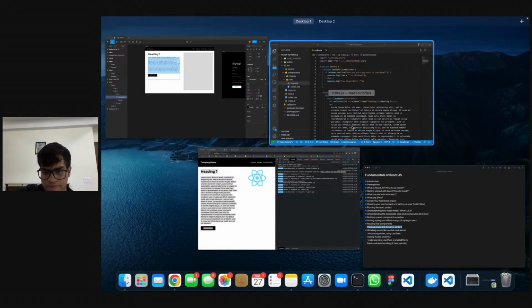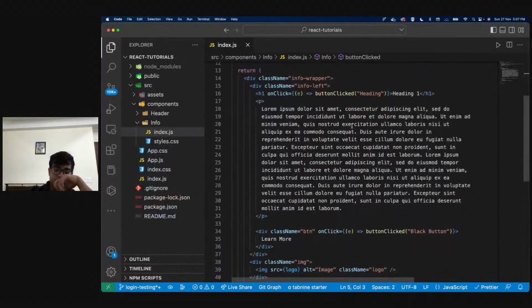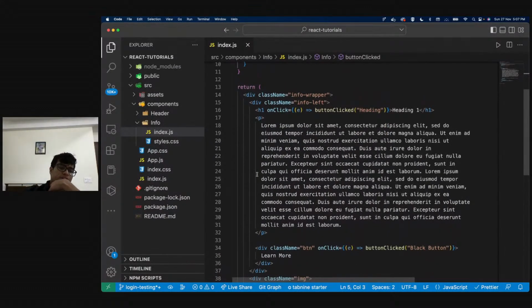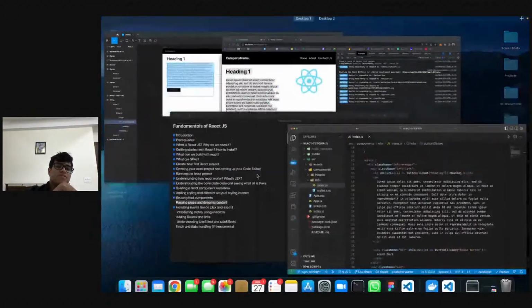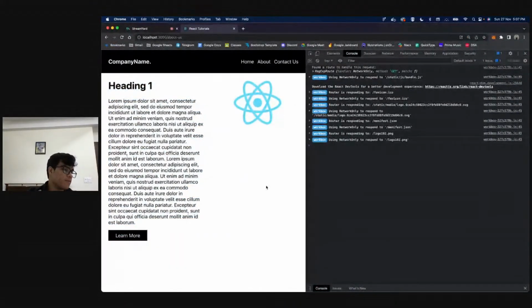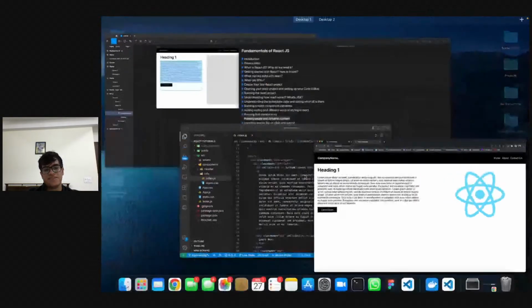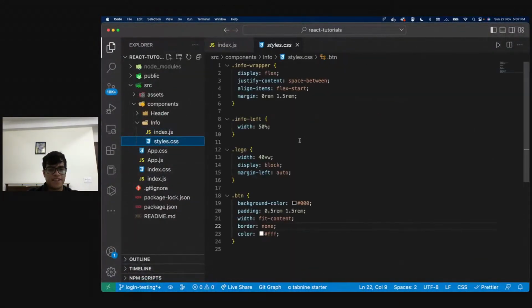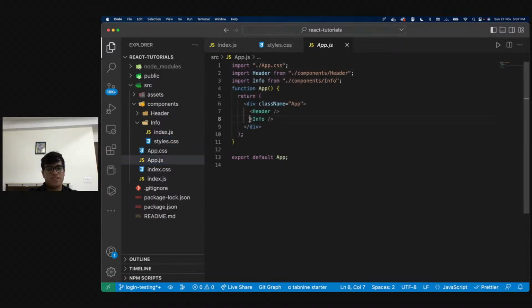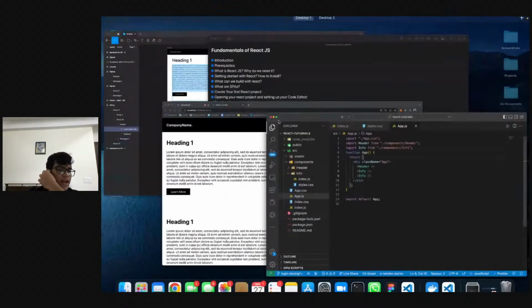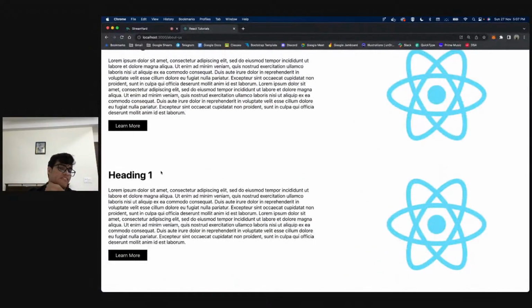So, okay, now let's see. As you guys already know, React allows us to build components and we can reuse those components, right? So now let's do one thing. Instead of this, I will change this code slightly. I'm going to give it a margin bottom of 1 rem as well. Or I can just do over here, I can just give this a margin. And now inside my app.js, I will have two info components, right? So now I have two components, heading one and heading one again.